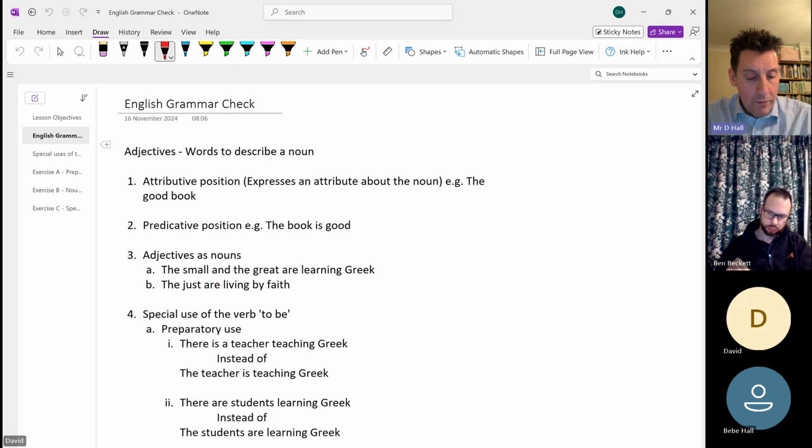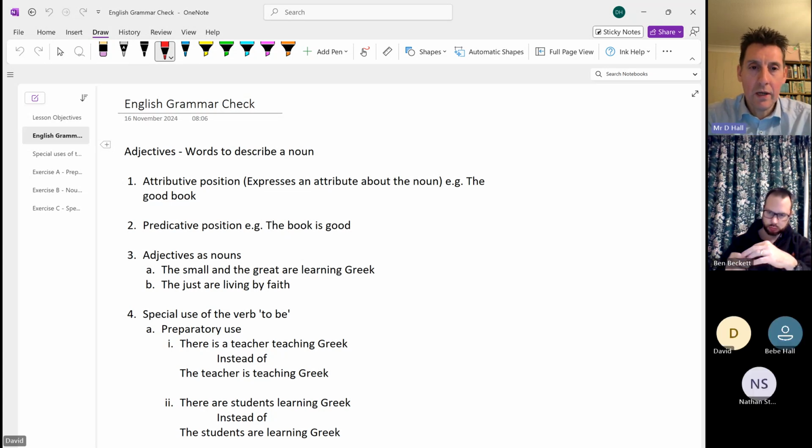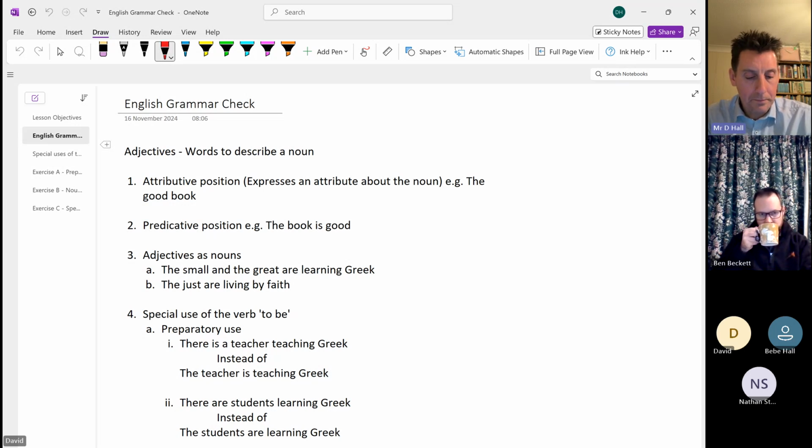So we've been talking about adjectives, although we're going to spend more time talking about nouns today, but they kind of come under the same bracket in terms of what we're doing, because we use the verb to be to describe or to add more detail to a subject. And an adjective is a word that describes a noun.